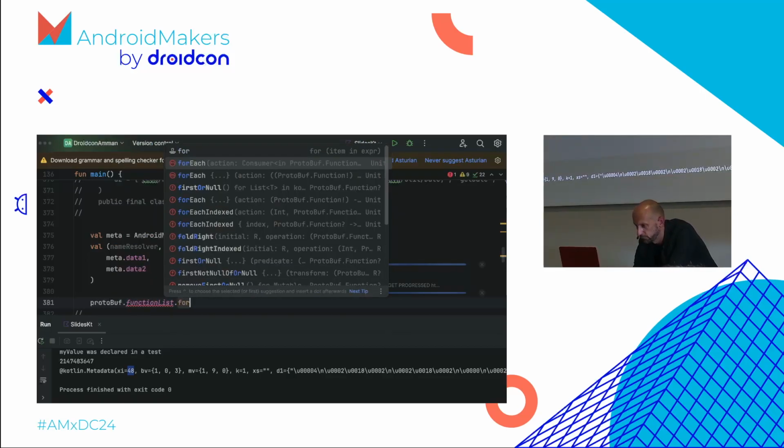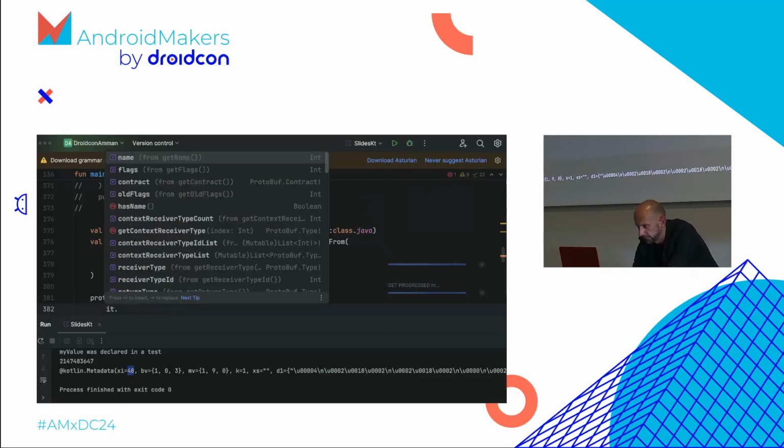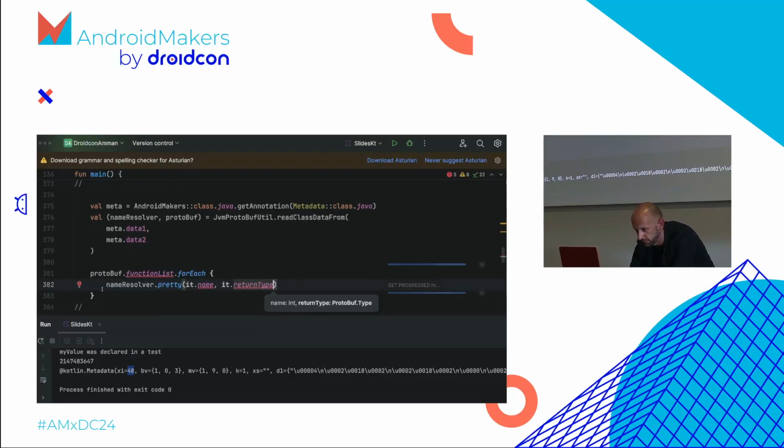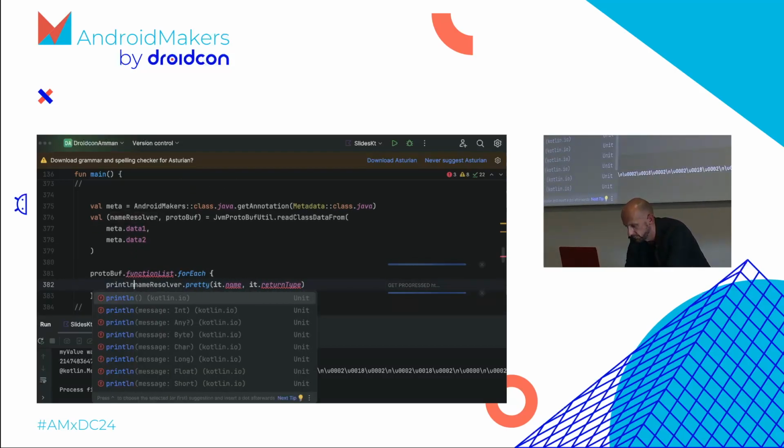So let's do functionList.forEach, and then let's get the name of the function. The name of the function is an int. That's weird. Maybe it's related to the string array that we have, right? And there's a second parameter called name resolver. Maybe it can do something with ints. So let's take the second argument, the name resolver. There's no method called pretty, it's just a little alias I show you, a shortcut to what we're trying to do. It.name, and the second one wants the return type, it.returnType. Cool. Let's run this and maybe add a println around it.